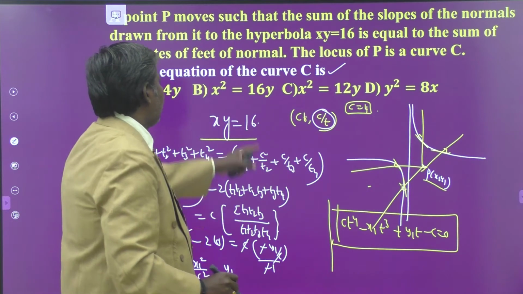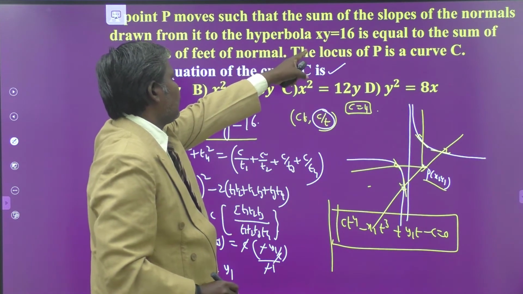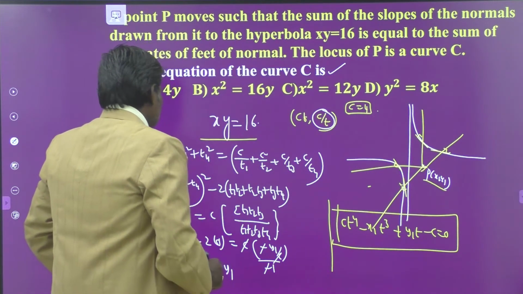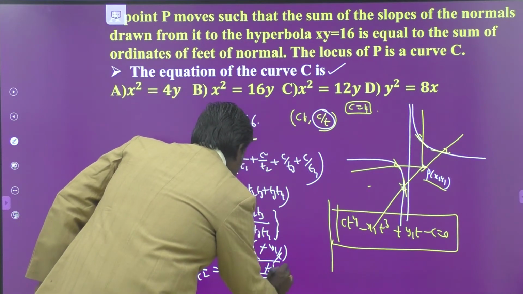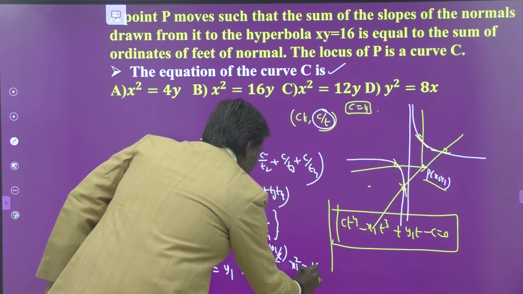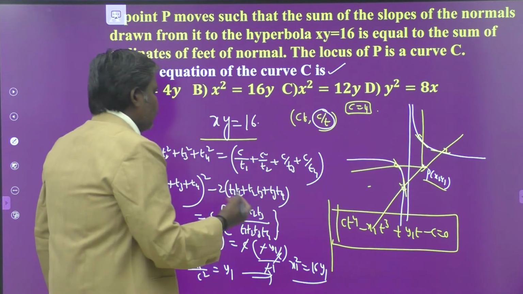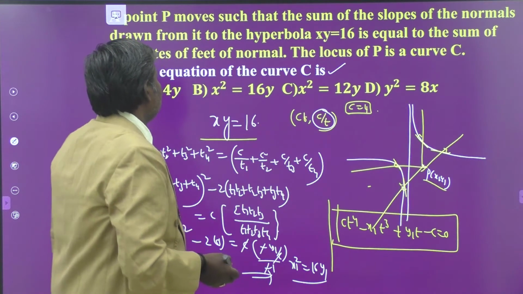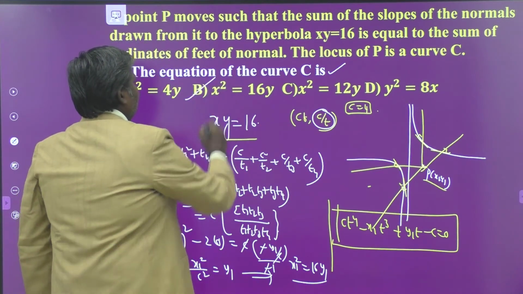What is our c square? xy equal to c square is our hyperbola, that is equal to 16. So it implies you have the condition x1 square is equal to 16y1. Therefore your locus is x square is equal to 16y. This is your required locus.